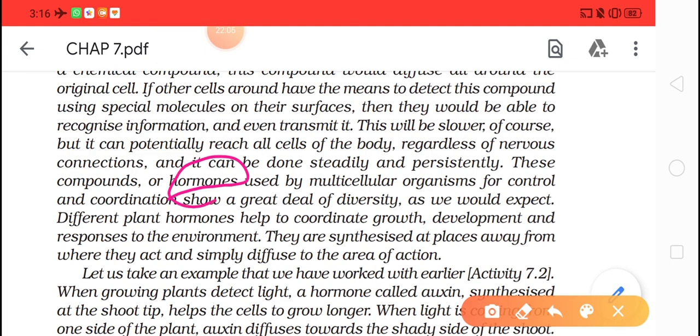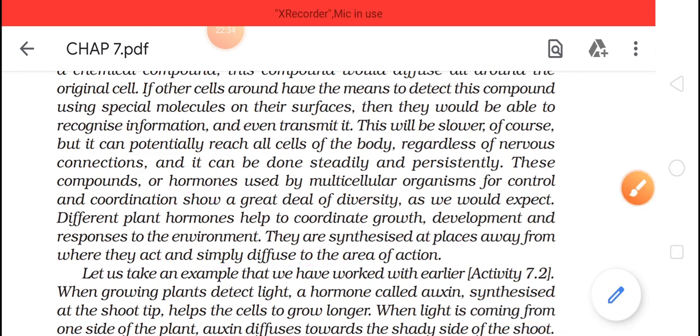These hormones carry the message from one area to another area. The hormones are synthesized at one place. The synthesis, that is formation, will take place at one area, and where they will act, the action will take place in another area, and simply diffuse to another actions. So the chemical messenger, we can call it as hormones.